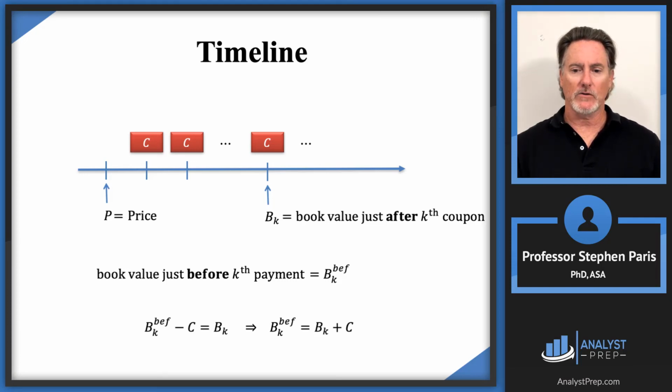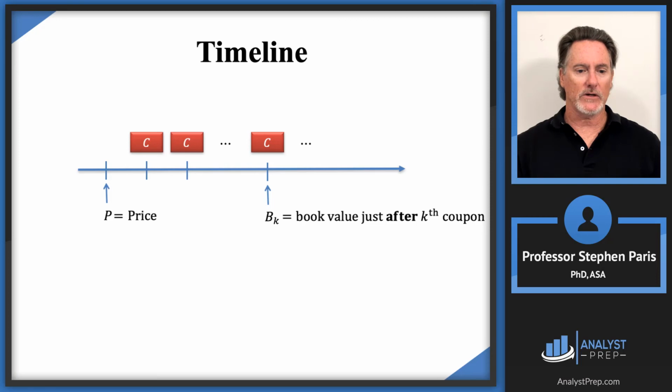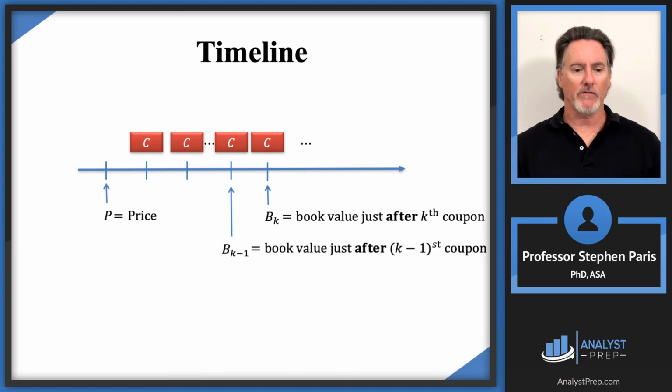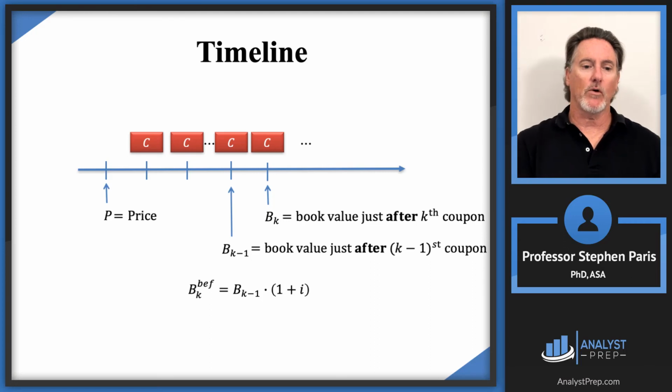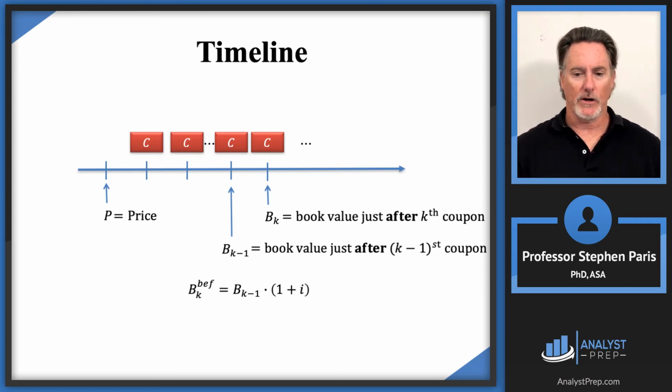And then finally, there was one other way to think about the book value at time K versus before and after. If we back up to time K minus 1, there's a book value just after the K minus first coupon payment. And then we would need to accumulate that with interest by multiplying by 1 plus i to get the book value just before the kth coupon payment. So these were the two ways to get book values before the kth payment. And again, they're exactly the same as balances in the context of loans.